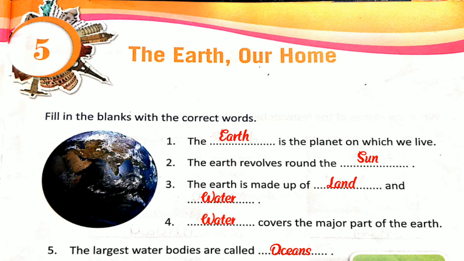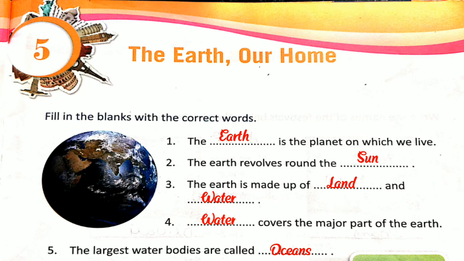Let us repeat. Number 1: the Earth is the planet on which we live. Number 2: the Earth revolves round the Sun. Number 3: the Earth is made up of land and water.